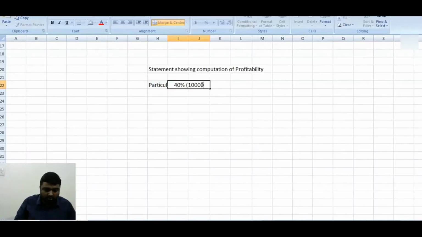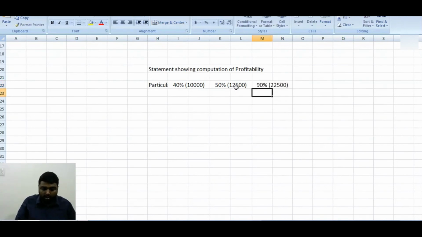That's already given in the question. So they are asking us to prepare for 50%. Now what will be the units? It will be 12,500. At 90% what will be the units? 22,500. So you may be doubting, sir, how we got that number? I will tell you.